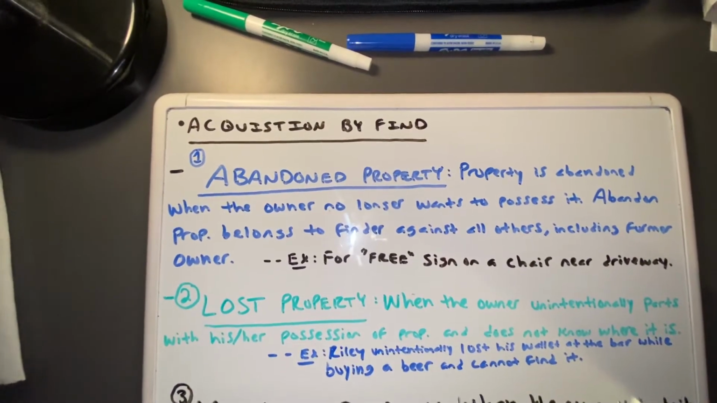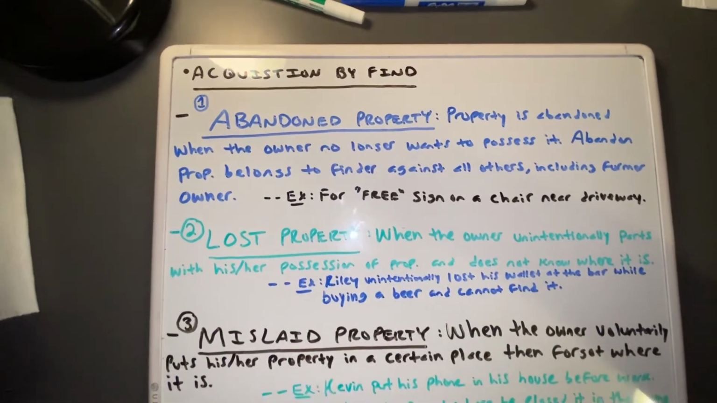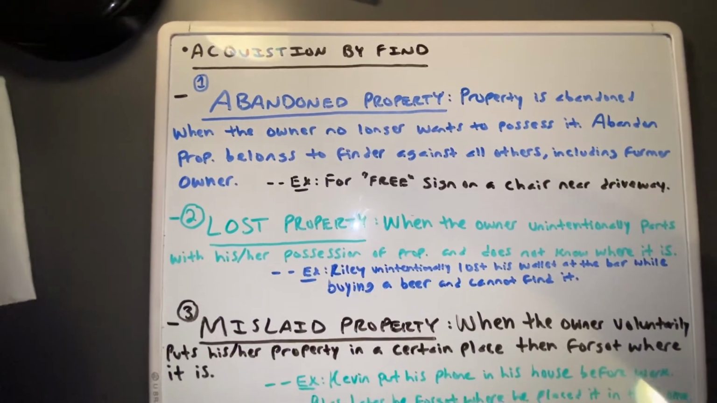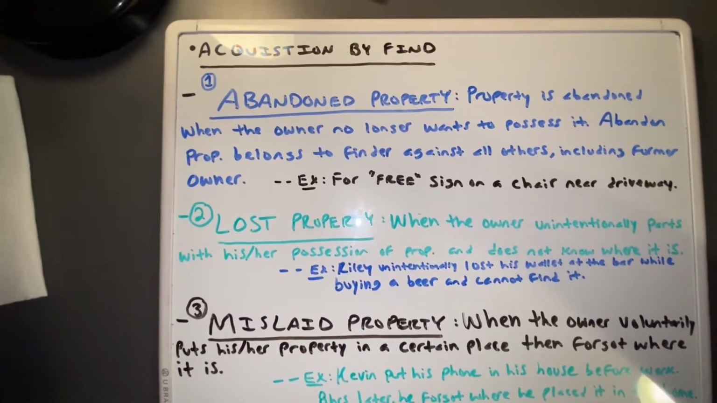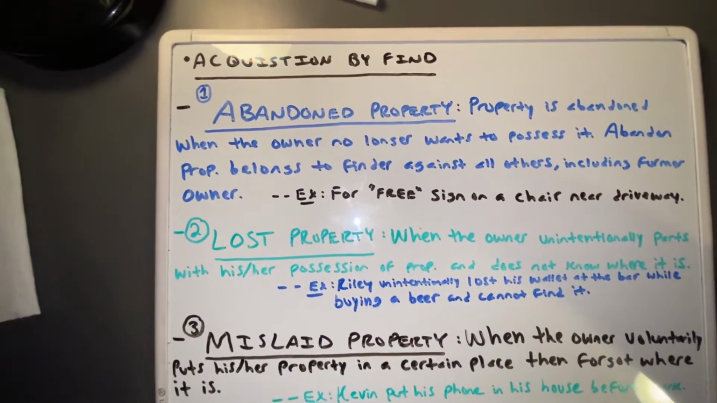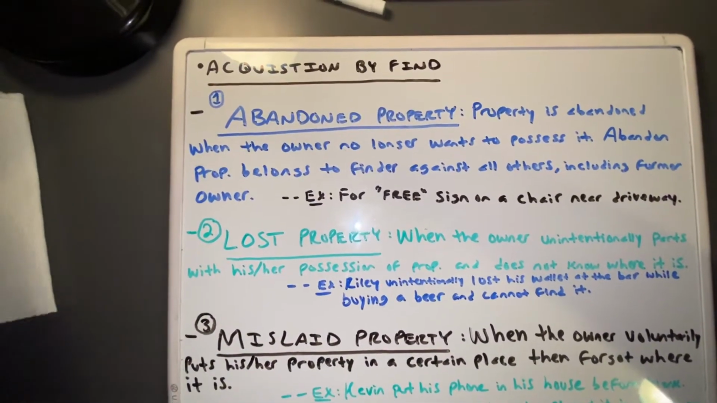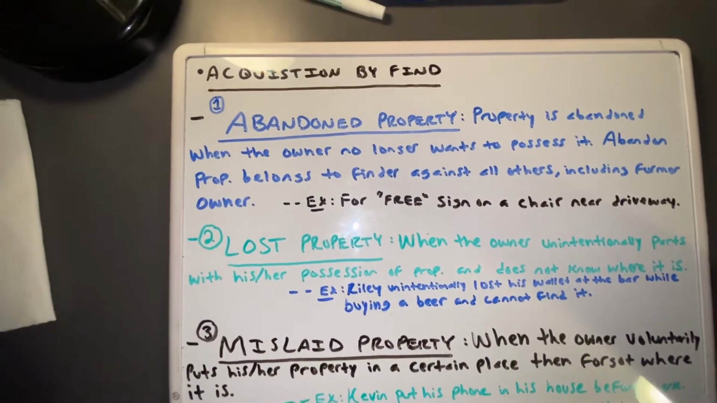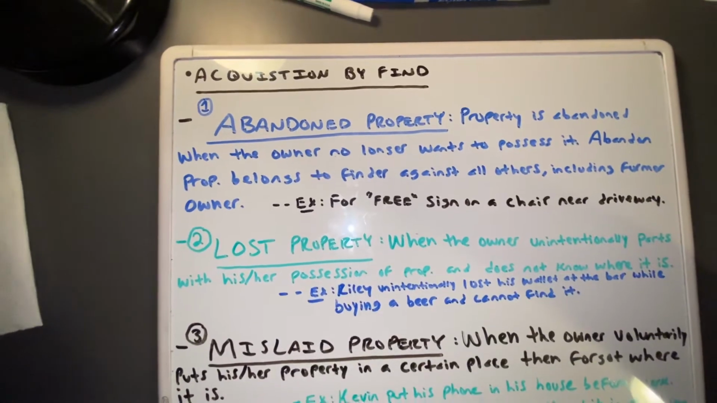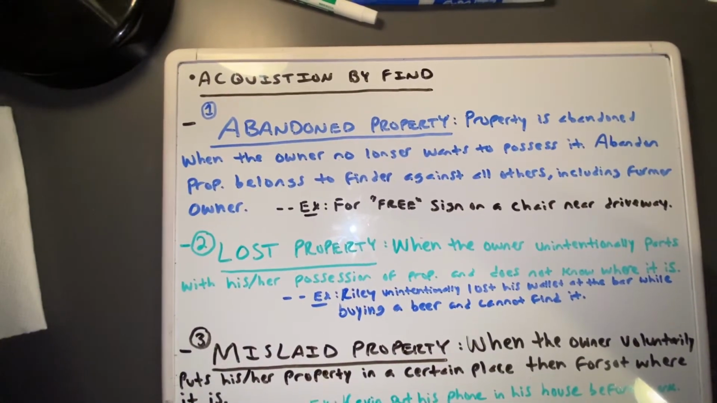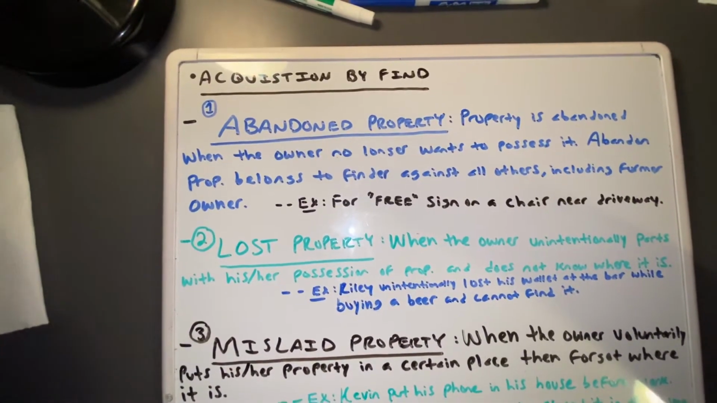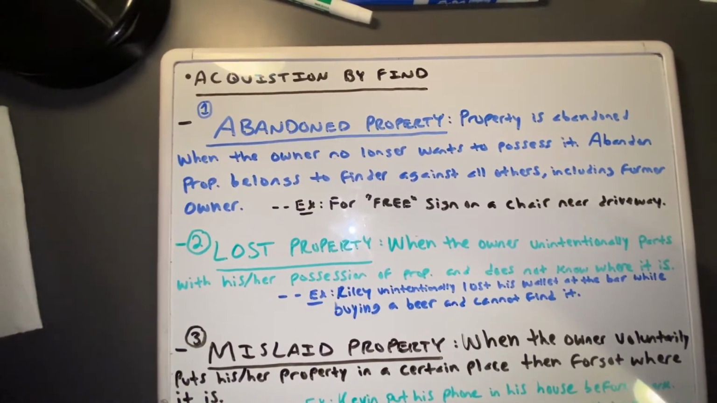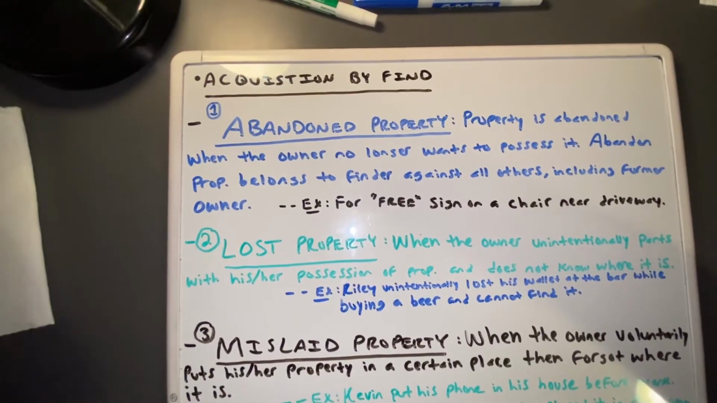I'm going to go through three basic things here: abandoned property, lost property, and mislaid property. These are very small issues on written exams. However, they are mainly MBEs. So in the multiple choice, watch out, because you will see this. It's rare to see this in an essay. However, the MBE section will have this. So know the definitions and you'll be fine.